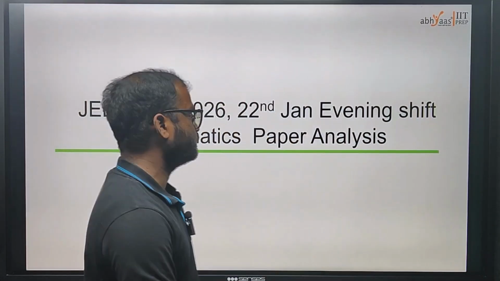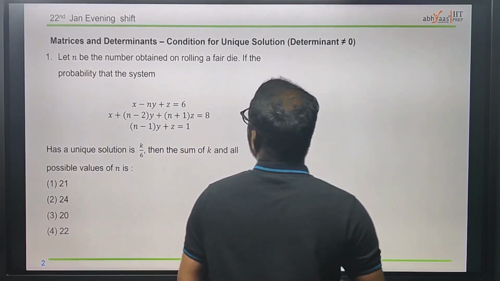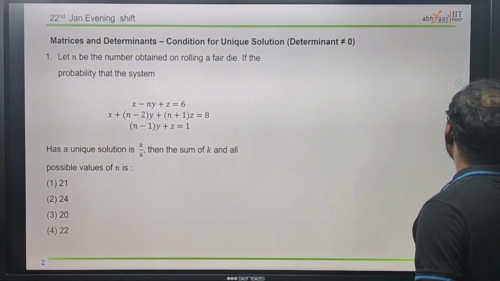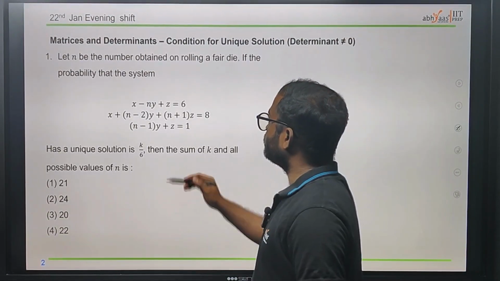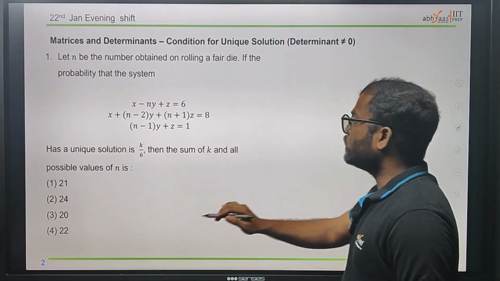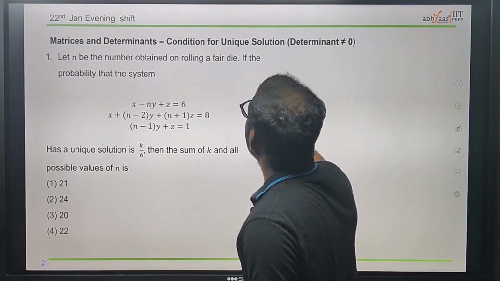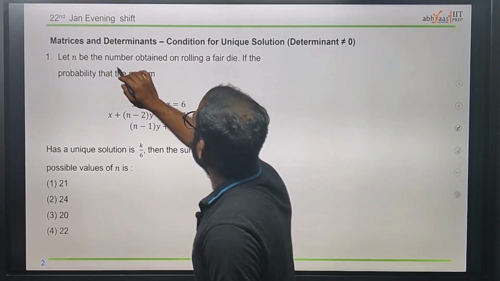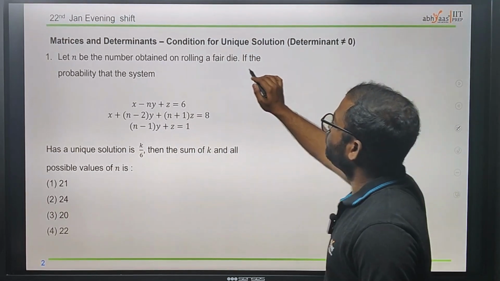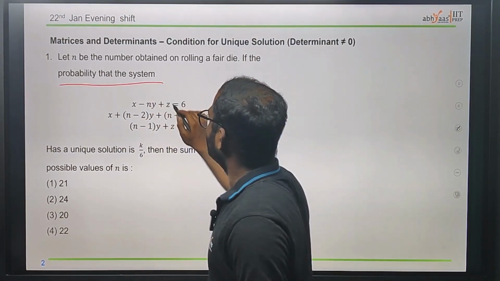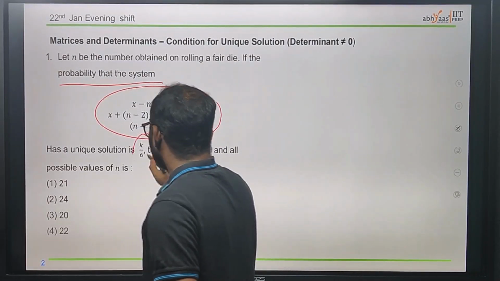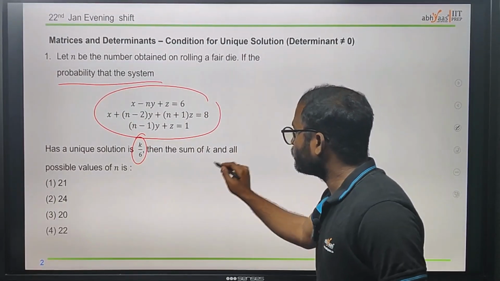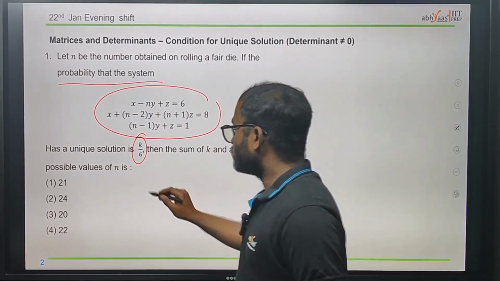Okay, let's get started. If you observe the first question, we have it on the basis of matrices and determinants. If you see, it is not only matrices, it also includes probability. Here they have given: let n be the number obtained after rolling a fair die. If the probability that the system has a unique solution is k by 6, then what is the sum of k and all possible values of n?